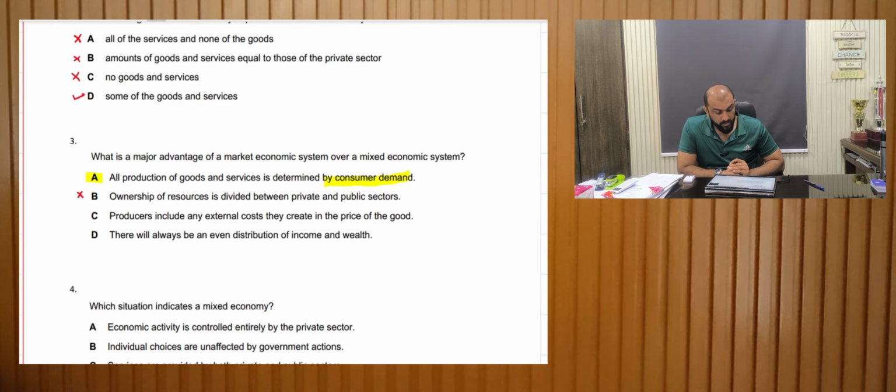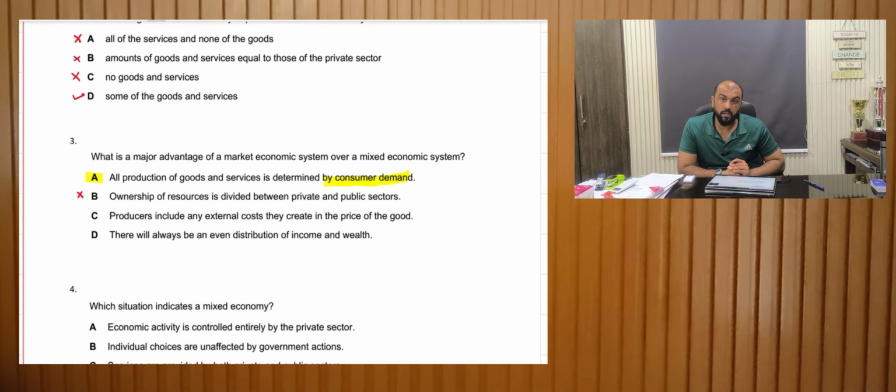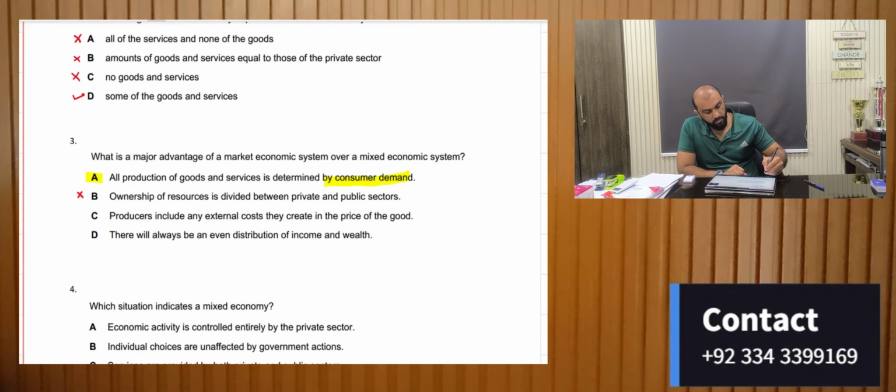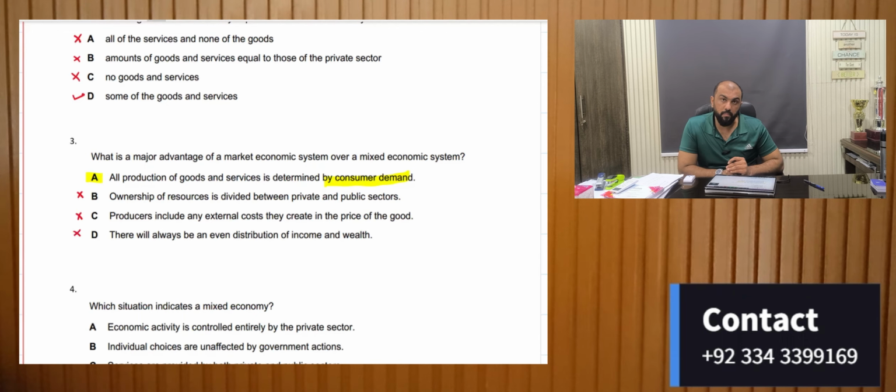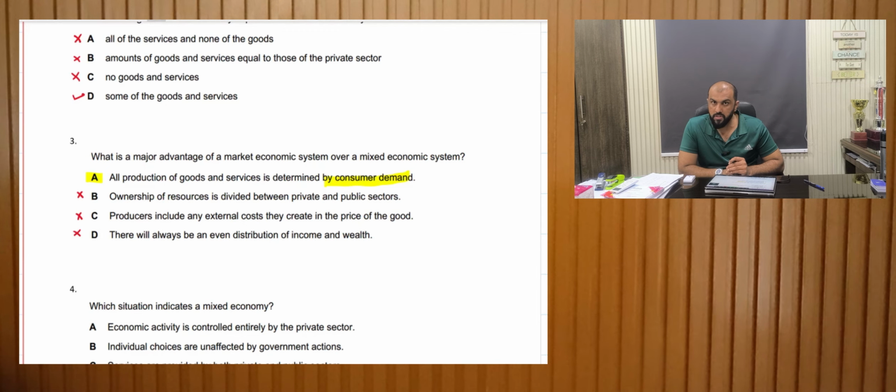Producers include any external cost they create in the price of the good. Well, in a market economic system, they will not do that, because the government forces them to include the external cost by imposing taxes. There will always be an even distribution of income and wealth. Well, in a market economic system, there will be greater inequalities of income. The rich will become richer, the poor will become poorer.